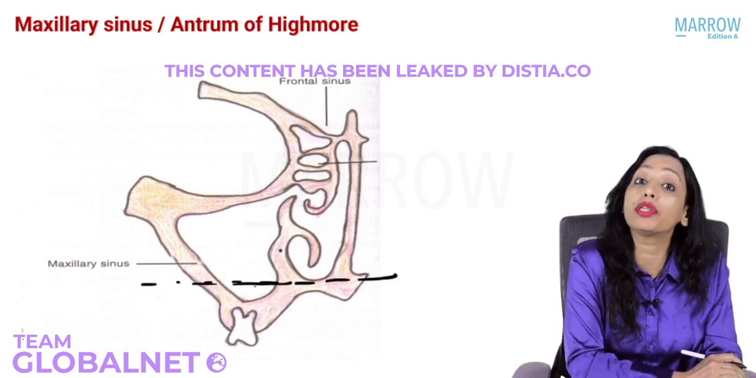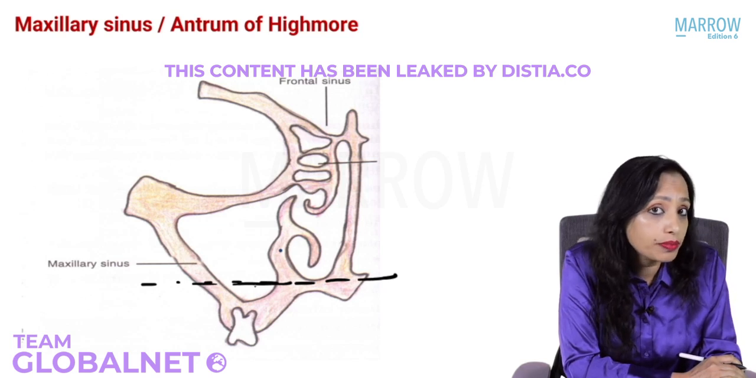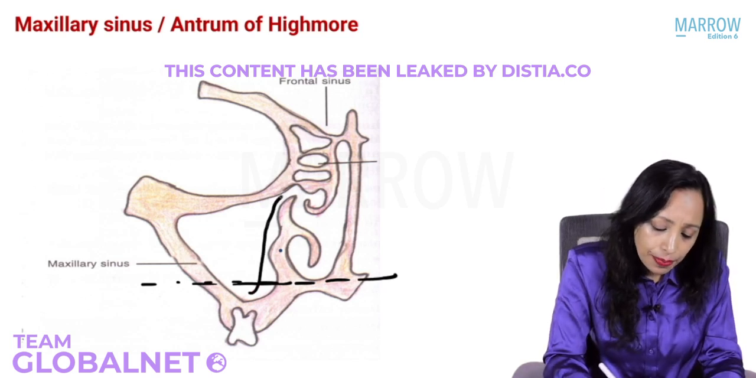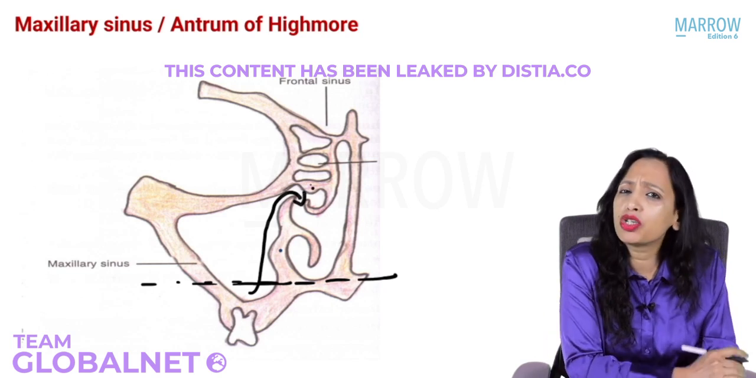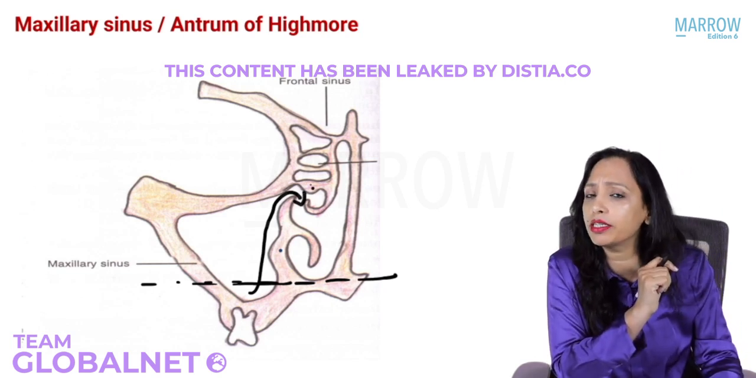This is lying even below this, whereas where does the maxillary sinus open? Yes, it opens high up in the middle meatus. To be more specific, can you tell me where in the middle meatus it opens?